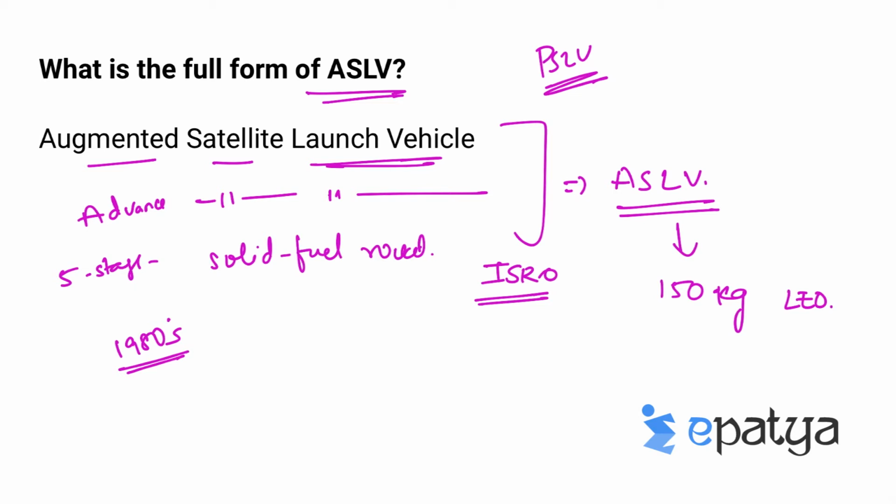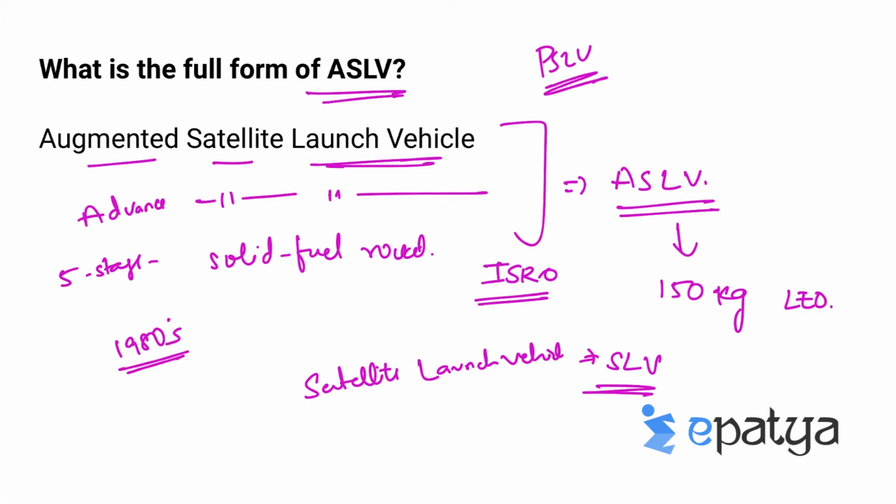Its design was based on the satellite launch vehicle, which we call SLV. ISRO did not have sufficient funds for both the Polar Satellite Launch Vehicle program as well as the ASLV program at the same time, and the ASLV program was terminated after the initial developmental flights, and the payloads of ASLV were shifted to Rohini satellites.